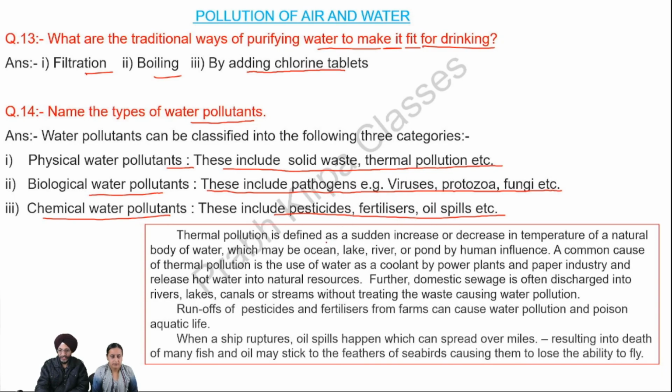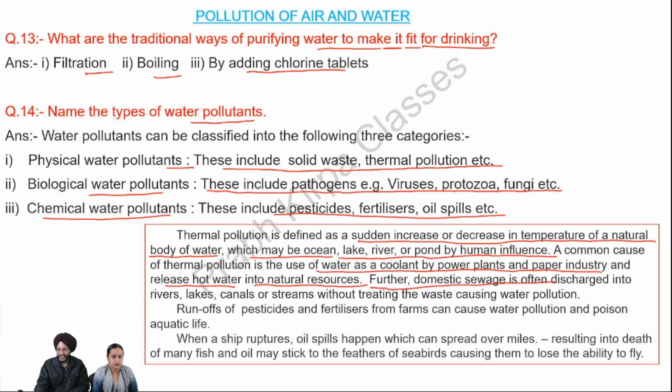Thermal pollution is defined as sudden increase or decrease in the temperature of a natural body of water, which may be an ocean, lake, river, or pond by human influence. A common cause of thermal pollution is the use of water as a coolant by power plants and paper industry and other industries. These power plants and other industries use the water as coolant and release the hot water into the water bodies. This is called thermal pollution.